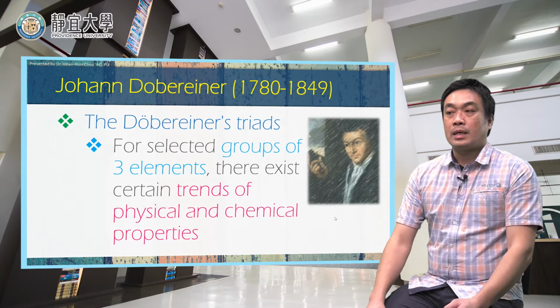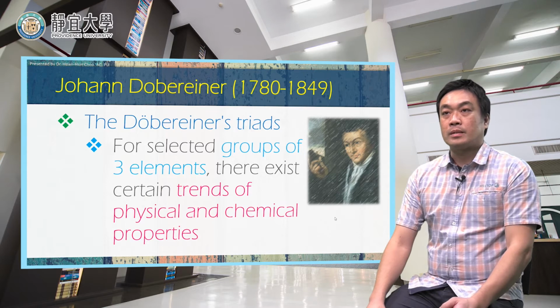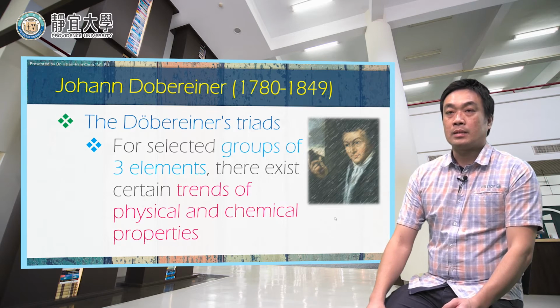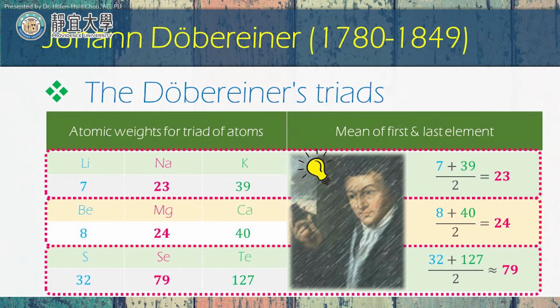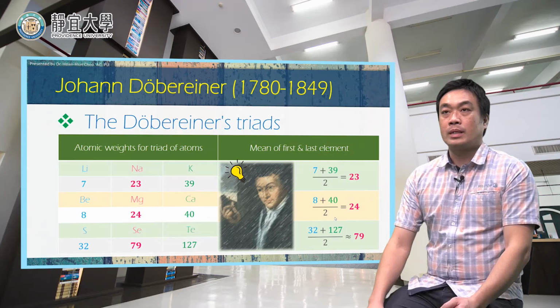He picked 3 elements and arranged them with increasing atomic weight. And he found that the properties between these 3 elements have a rule, a trend, and this trend can be shown in this table.